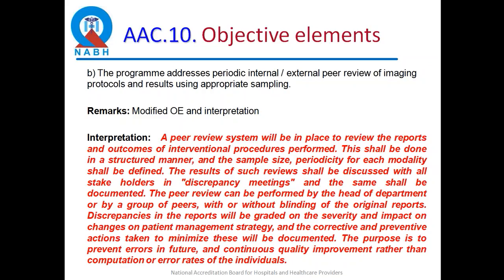We all know what a peer is. A peer is a person with equal qualifications and experience as the person who is being reviewed. So if I'm not a radiologist and I go and evaluate a test result, that's not a peer review. Peer review is like to like, specialist to specialist. The hospital needs to have a peer review system in place to review the outcomes of interventional procedures in a structured manner.